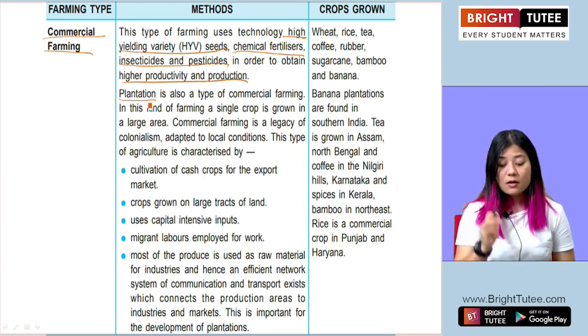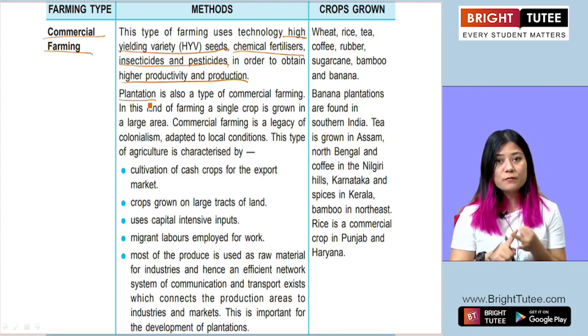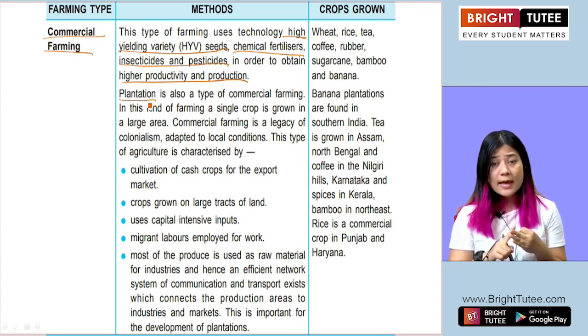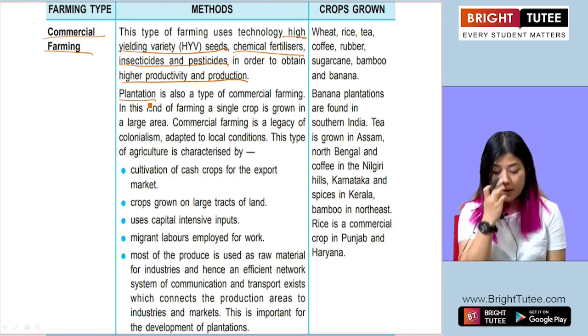Plantation is one type of commercial farming. We know tea plantation, coffee plantation, and all other types of plantation. So this falls under the commercial type of farming.